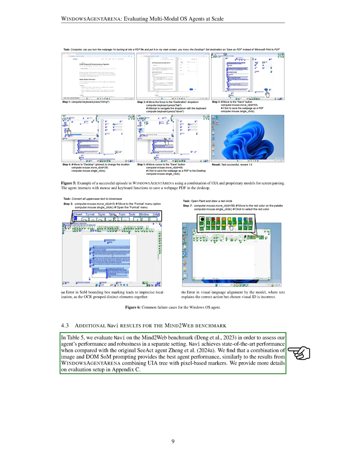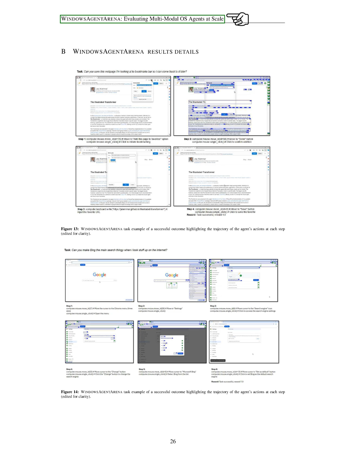We also evaluated Navi on the Mind2Web benchmark to assess its performance and robustness in a different context. Navi achieved state-of-the-art results compared to the original CACT agent. We found that combining image and DOM-SoM prompting yields the best performance, similar to our findings in WindowsAgentArena. More details on our evaluation setup can be found in the appendix.